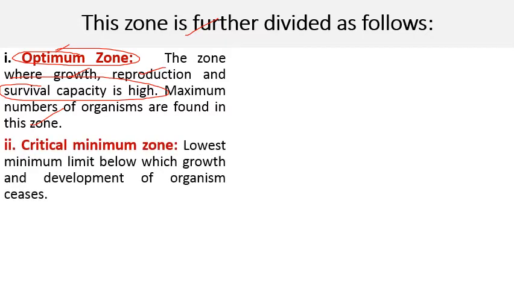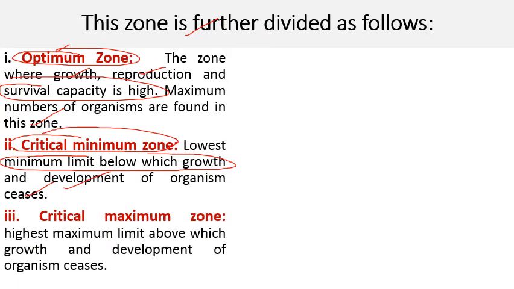So that's why it contains maximum number of living organisms. Next comes critical minimum zone. As the name indicates, it is the lowest minimum limit below which growth and reproduction of organisms ceases, जिससे नीचे जो organism की growth है और development है वो रुक जाती है. So that environmental factor comes under this range, that is critical minimum zone.